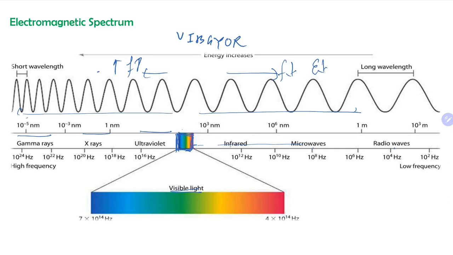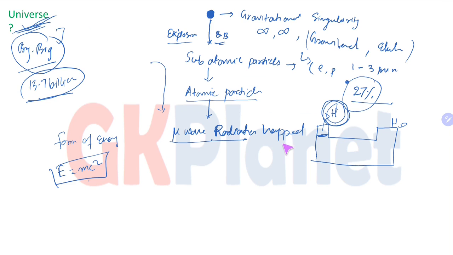So what happened in the Big Bang is that the radiation which was formed, the microwave radiation, was not of this range. This range was not there when the first microwave radiation started. After the microwave radiation, there was a period of darkness, and this period lasted around a few million years. It means once the radiation happened, there was no visible light.